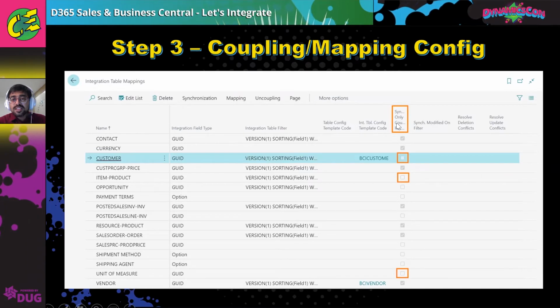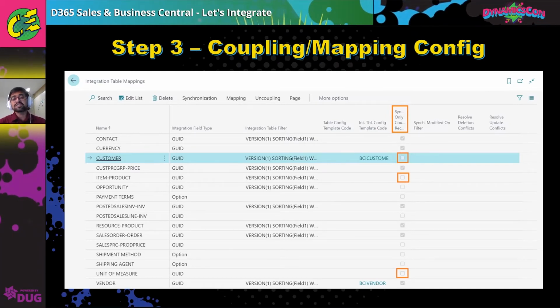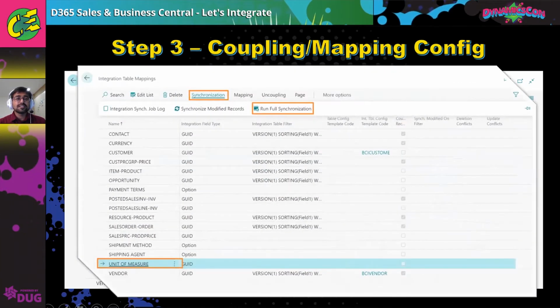So if you see, this sync only couple records was ticked here. I just removed that so that I can do a free-way synchronization. So any kind of accounts that is created will synchronize. Okay, I unticked this.